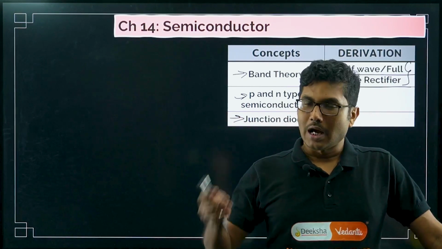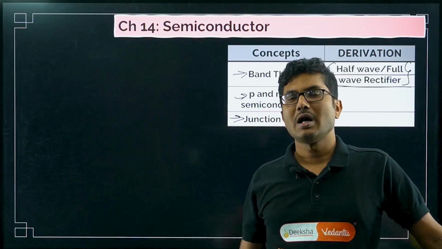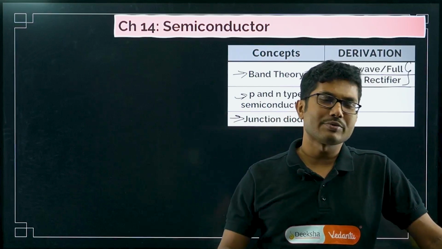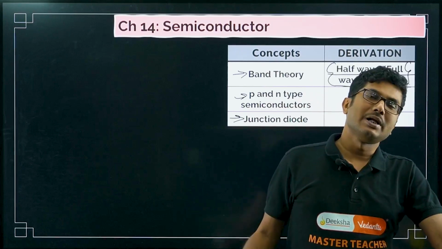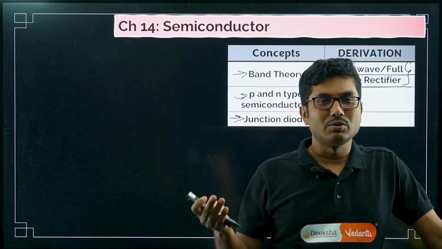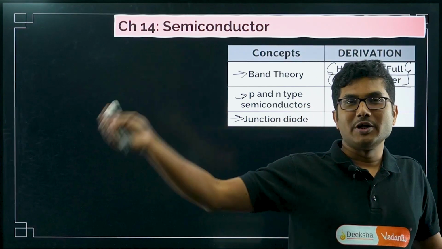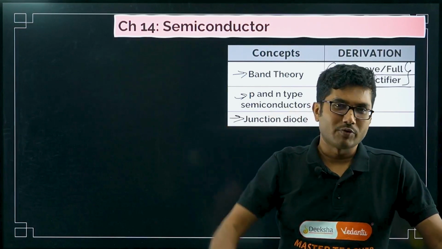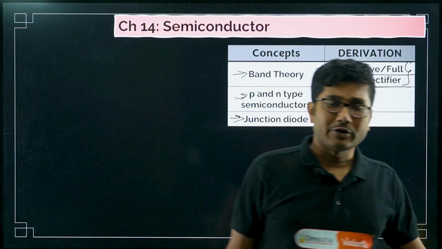Other than that, Rutherford's experiment and Bohr's observations are slightly complicated topics but not super scoring. That's why I have skipped those chapters, considering the weaker section of the class. Similarly, in electromagnetic waves, there are no super important topics. 2 to 3 marks questions come from the chapter. There is only one formula, that is speed of light equals 1 by square root of epsilon naught mu naught, and some applications of electromagnetic waves.